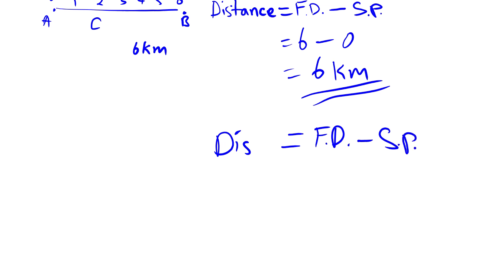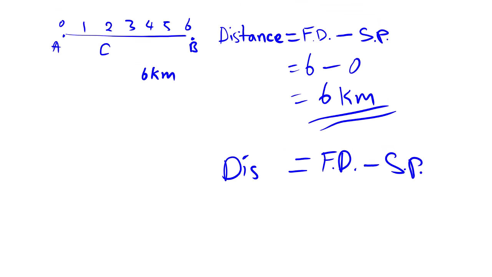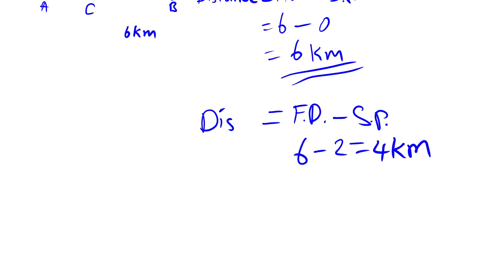Here you started from C to B, then your final destination is B. Then we have B, which is 6. Let me just write 6 minus 2, which is equal to 4 kilometers. This is very, very important in knowing reference point. So we have 4 kilometers as the distance of the object.